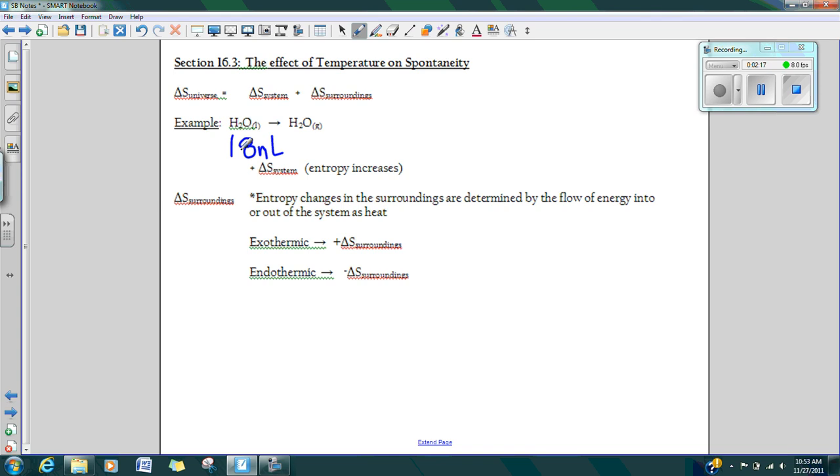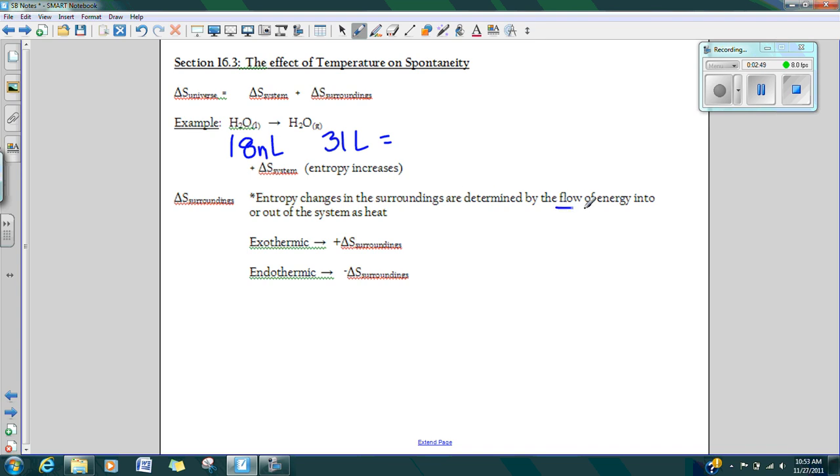So the molecules are moving around, but then we heat it up and we go to the gaseous phase, and this is going to take up 31 liters, that's not a typo there, of space, which, as you guys know, is going to be equal to 31,000 milliliters of space. So we have more positional probability here, we have a lot more space for these gases, we have an increase in entropy.